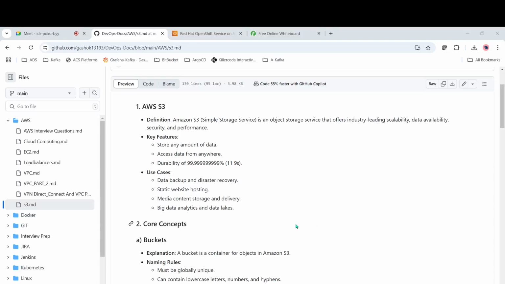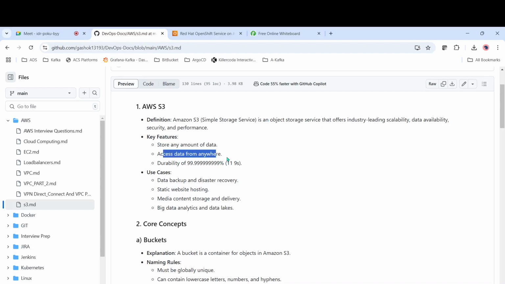Okay, guys. Today let's see about AWS S3. S3 is Simple Storage Service. In case you want to save any data, like archive data, videos, audio, or any files, then you can use AWS S3. It is an object storage service from AWS. You can store any amount of data and you can access it from anywhere.